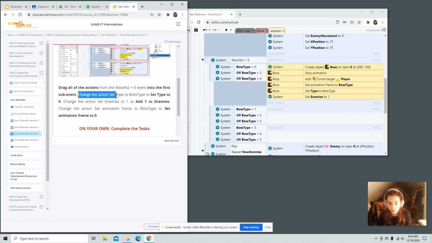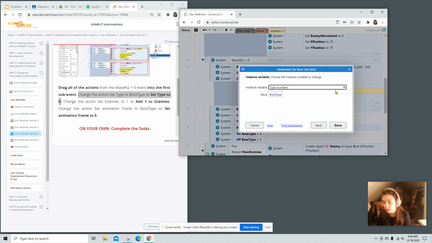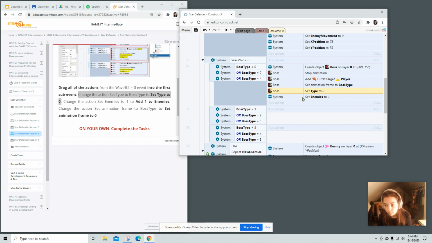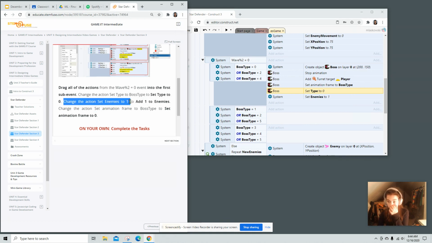Change the action set type to boss type to set type to 0. So rather than set type to boss type, we're going to set this one to 0. Change the action set enemies to 1 to add 1 to enemies.